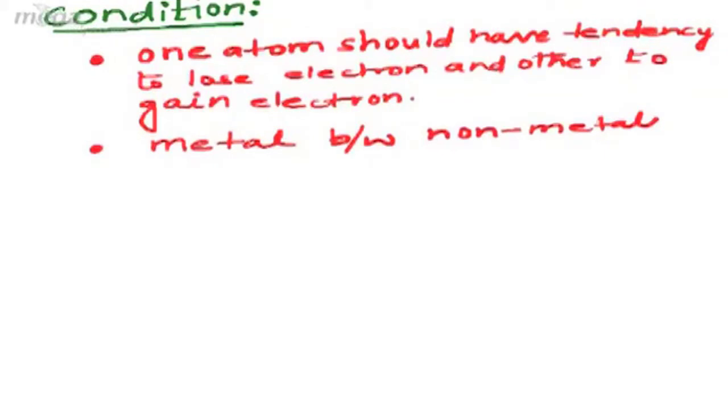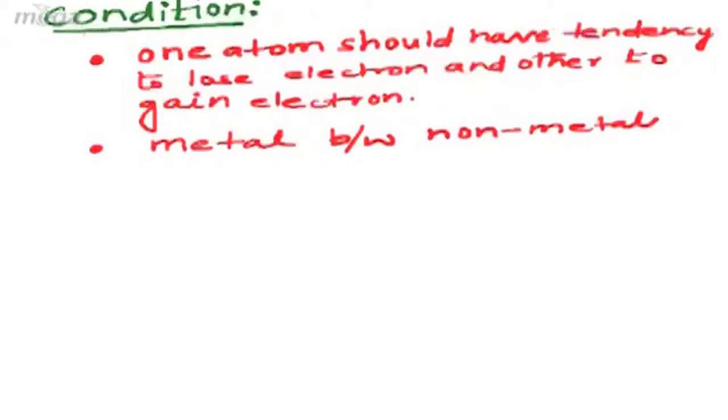Because from childhood we have been studying that metals are those which undergo the loss of electron and non-metals undergo the gain of electrons. So these are the two basic conditions. One of the atoms should undergo the loss of electron, the other should undergo the gain of electron, meaning one should be metal and the other should be non-metal.